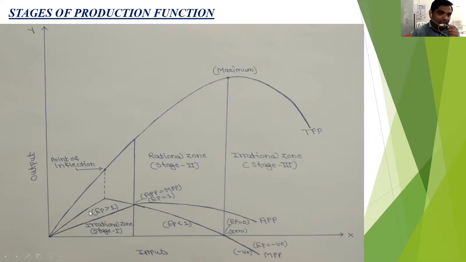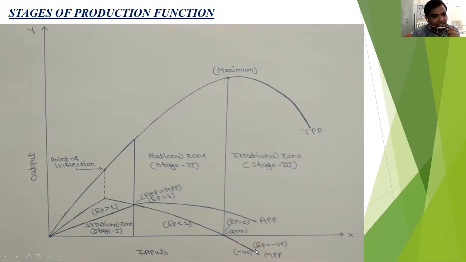Again, the MPP increases up to this point. This is the point of maximum MPP. If we connect this point of maximum MPP with the total product curve, the point on the total product curve is called the point of inflection. And after this point, the MPP is continuously declining.